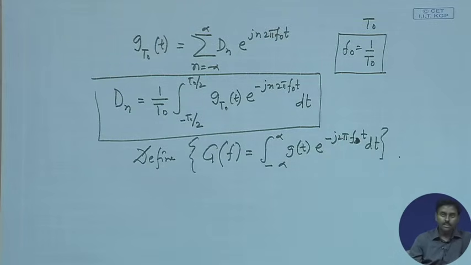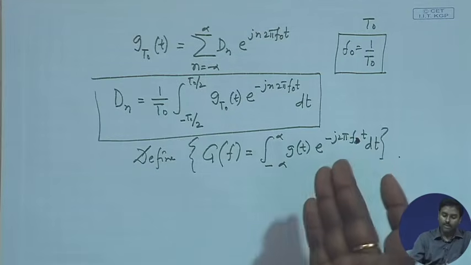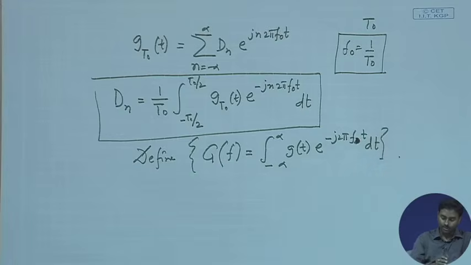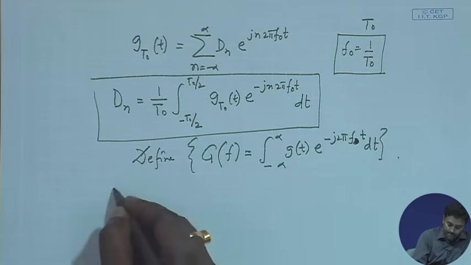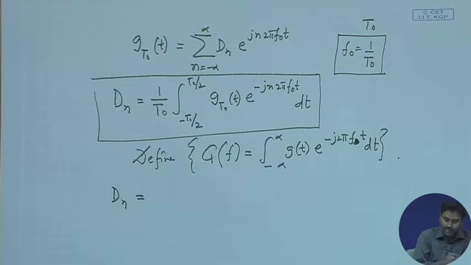So, this definition is correct, no problem in that, as long as this integration can be done. So, if we say that this integration is possible, we can always say this will be a function of f, because t goes away, right. So, we can write that function as some capital G(f). Okay. So, this definition is correct. When this definition is correct, what can I write about d_n? So, let us see what is d_n.